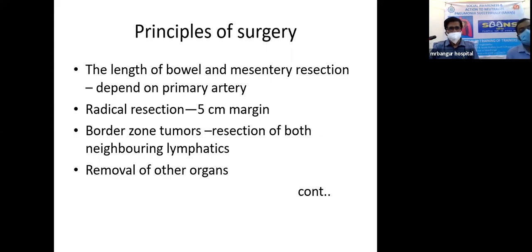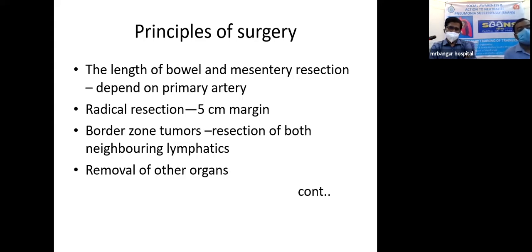Basically, the length of the bowel and the mesentery we resect will depend on the distribution of the primary arm. Since it is a carcinomatous growth, we will go for a radical resection, taking a 5 centimeter margin.